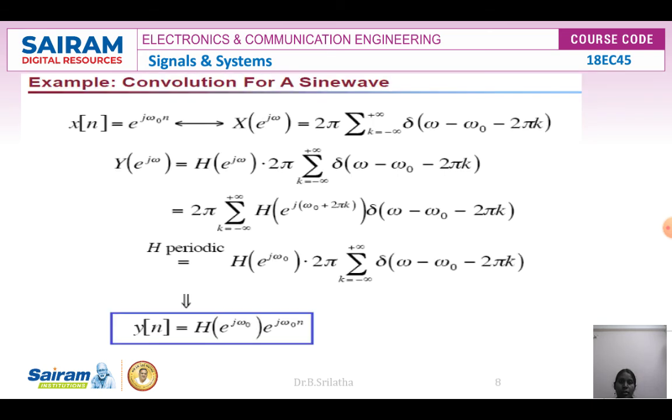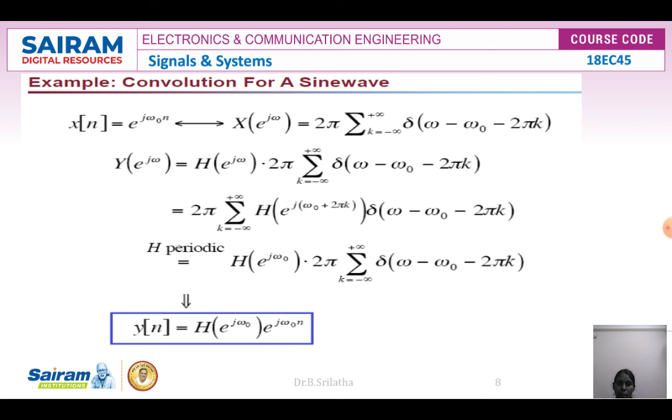Now the next one is the response to a complex sinusoid. So x of n is equal to e power j omega naught n. Here the Fourier transform X of e power j omega is equal to 2 pi into the summation over k from minus infinity to plus infinity of delta of omega minus omega naught minus 2 pi k. The Fourier transform of the output signal y of n is Y of e power j omega, equal to the frequency response H of e power j omega times X of e power j omega, which is 2 pi into the summation of delta of omega minus omega naught minus 2 pi k.